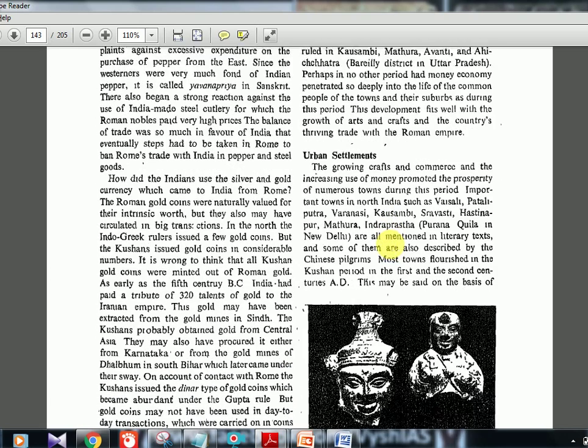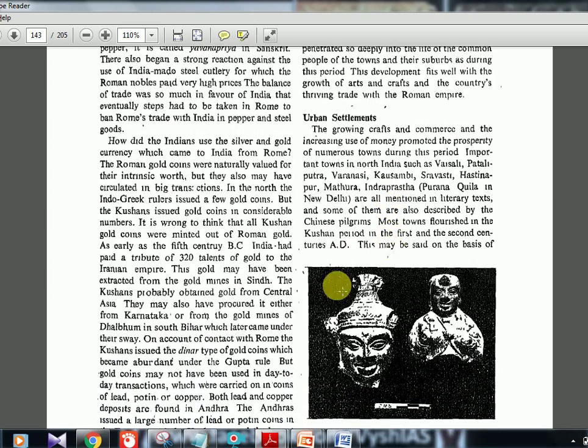Urban settlement. The growing craft and commerce and the increasing use of money promoted the prosperity of numerous towns during the period. Important towns in India, I am not reading it out, a lot of names are given, in North India, the Ganga belt, all these regions are given. All are mentioned in literary texts, and some of them are also described by the Chinese pilgrims. Most towns flourished in the Kushan period in the 1st and 2nd centuries AD.